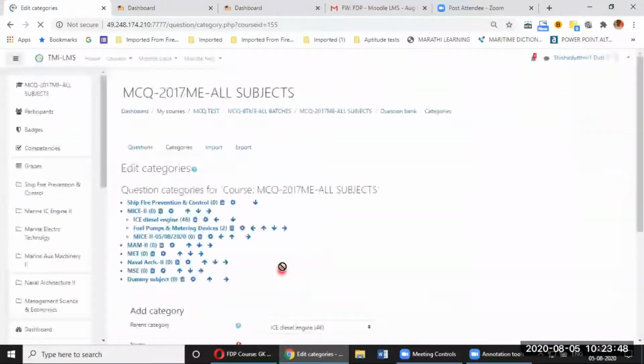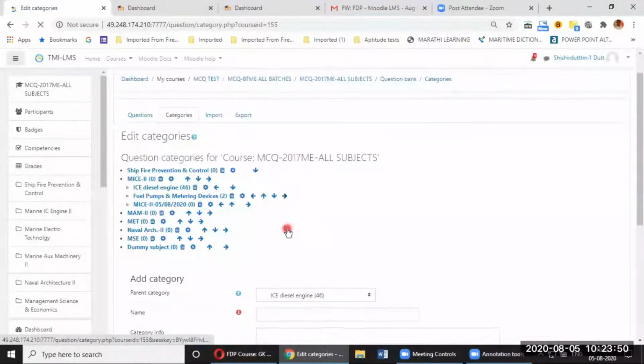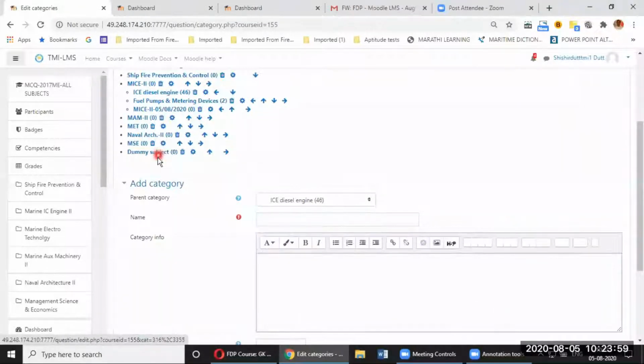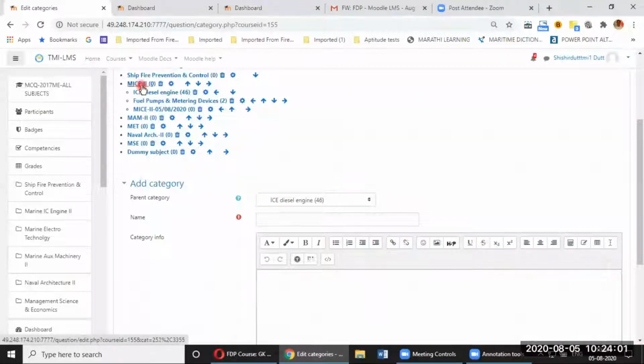So now a dummy subject category has been created. Now I will use this category to create something over there, or I can use my subject category also. So I have the ease of using these 2 categories, and the respective subject faculties can use their own subject categories under their subjects. Now I want to create a subcategory under the category of my subject.